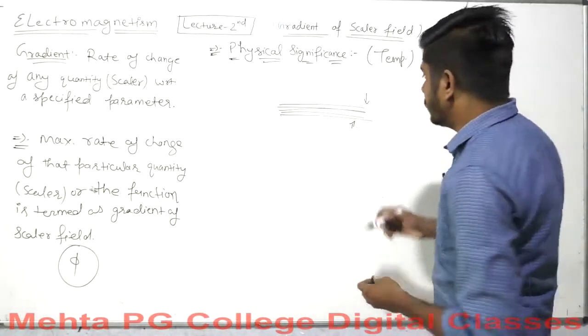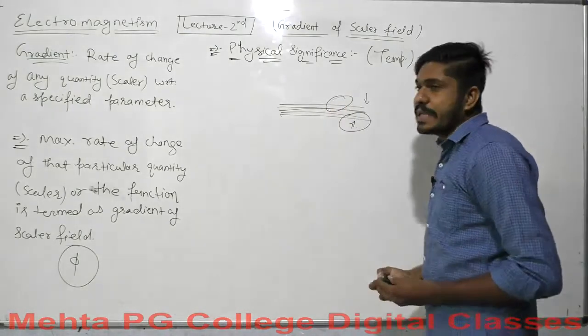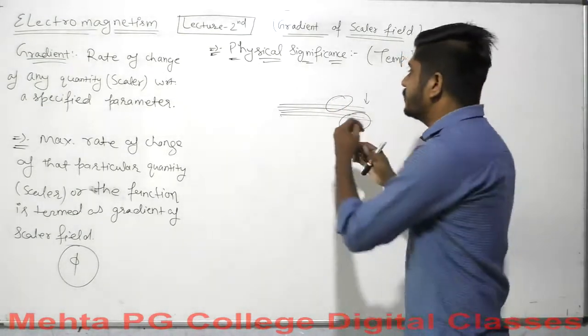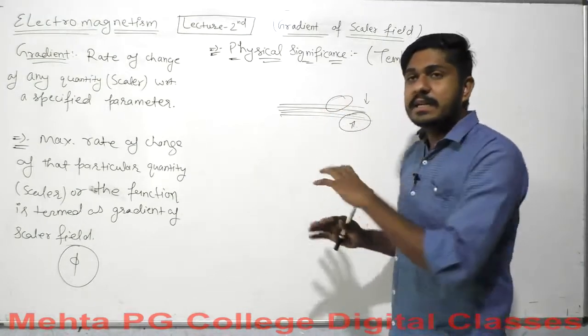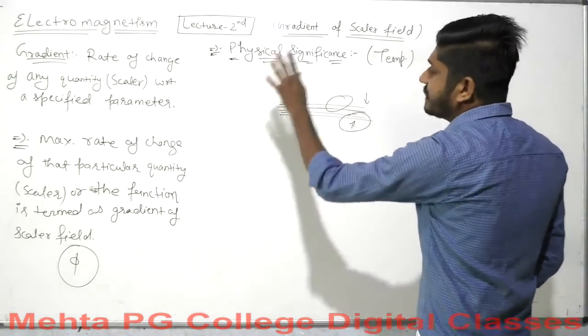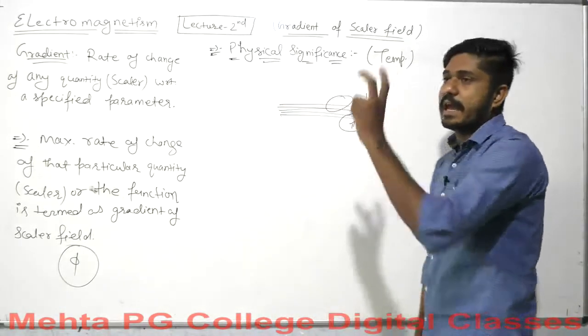So this layer must have a higher temperature than this one. The temperature varies from surface to surface: when you move from one surface to another, the temperature will vary. We will signify the gradient in that same sense, how things change.